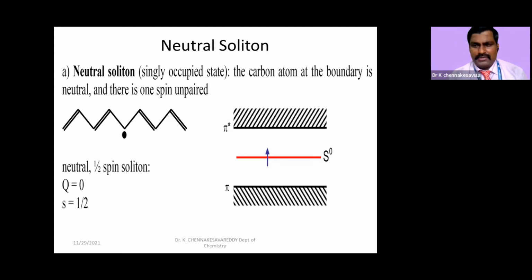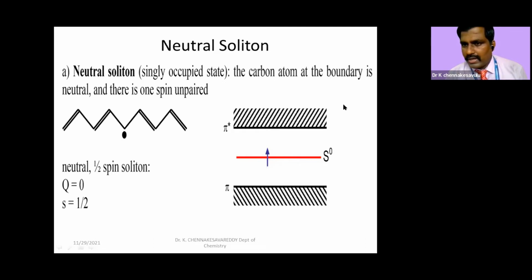In between our VB and CB, or in between our phi and phi star, in between our BMO and ABMO, we are having a boundary state which has a single electron. This is called a soliton. What is a soliton?